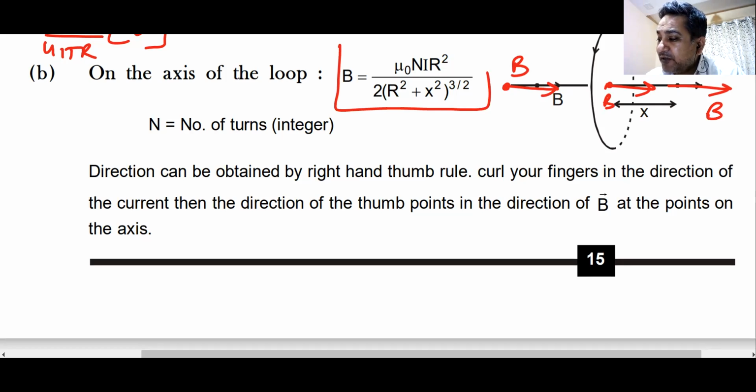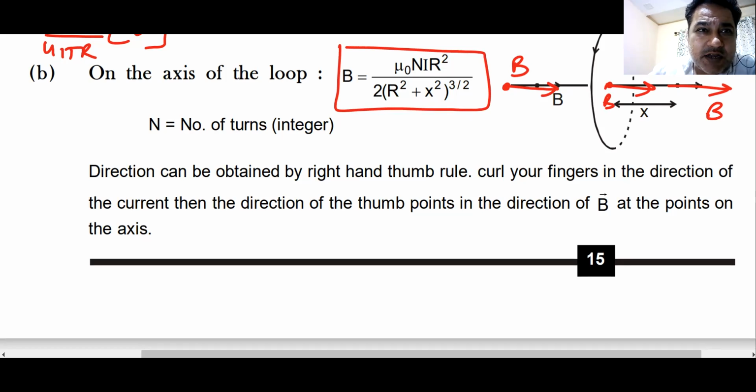And the value of magnetic field is this. You must be knowing this formula. When you put x as 0, magnetic field does not become 0. It becomes mu naught I by 2r. Do we remember this formula? Remember, N is also multiplied here. N is the number of turns in the loop. Do we remember this formula? Yes, sir.